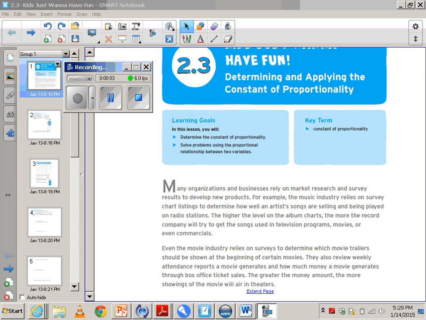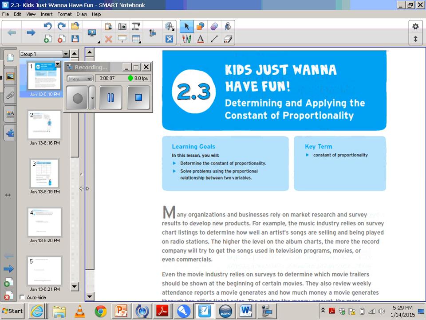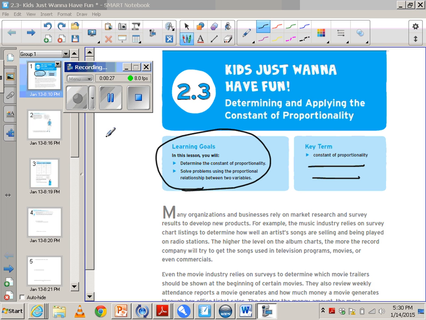Okay, this is lesson 2.3, and it's called Kids Just Want to Have Fun. In this lesson, we are going to determine the constant of proportionality, and we are going to solve problems using the proportional relationships between two variables. And that is stated here in our learning goals. The key term for this little investigation is constant of proportionality. So you'll need to update that in your orange vocabulary.